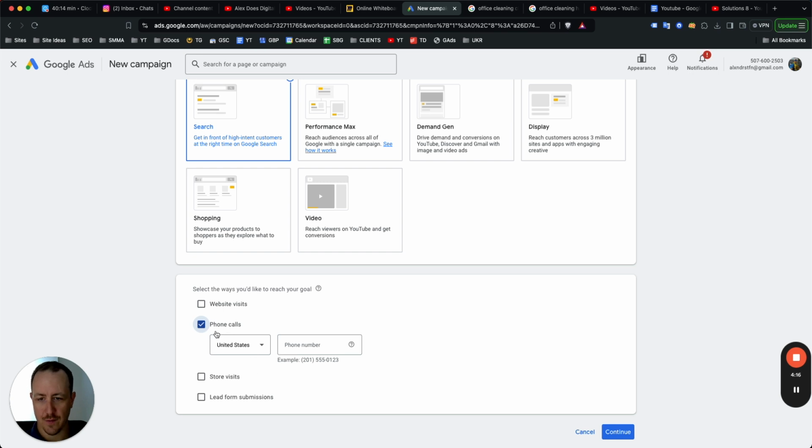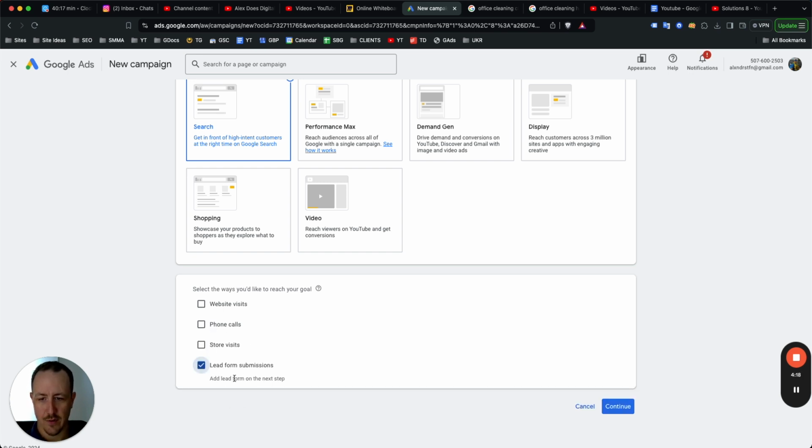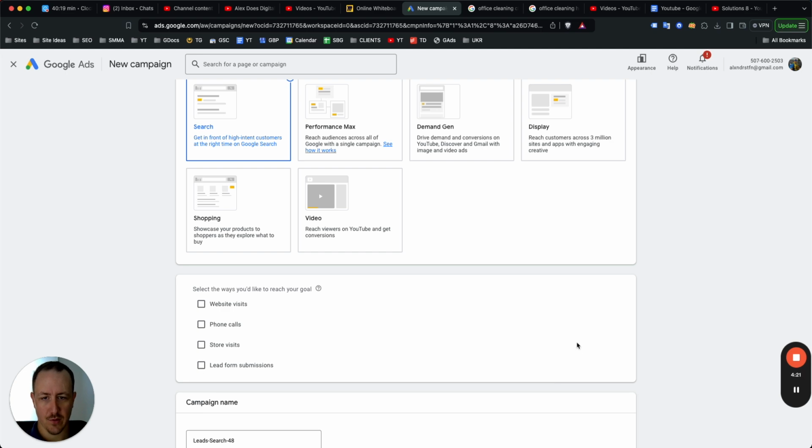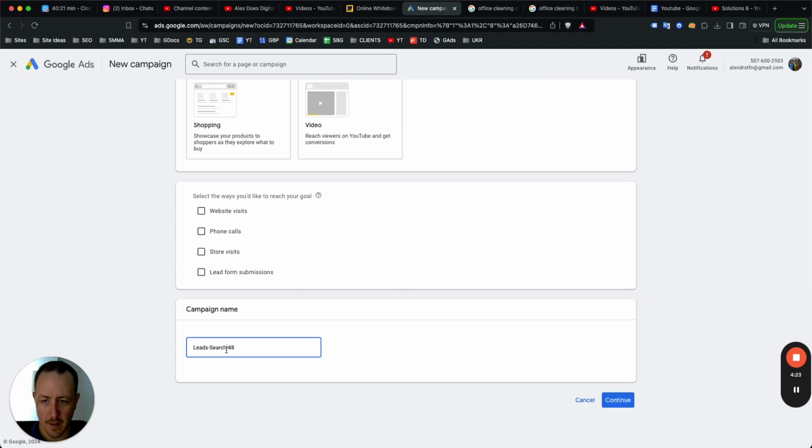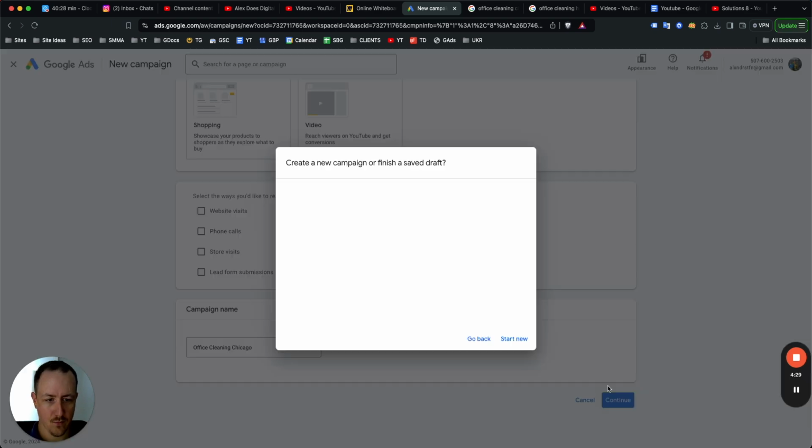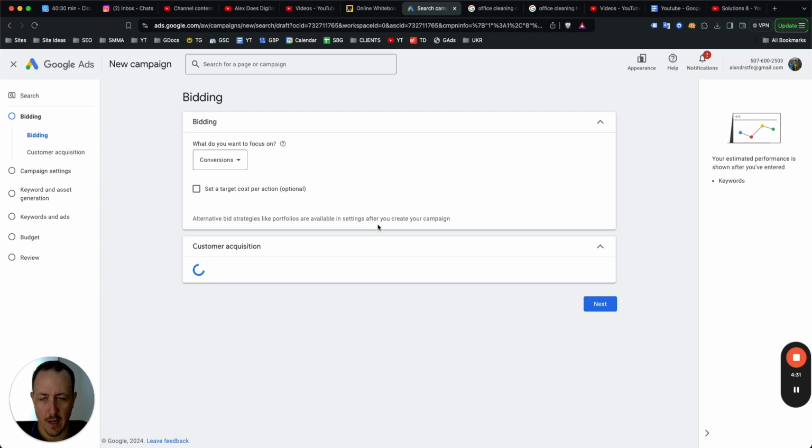If you click that, add your phone number. And there is an option here to add your lead form on the next step. So you're just going to want to follow through with that. For the purpose of this, we'll go office cleaning Chicago. This could be an ad group for you, but in this case, it's going to be a campaign for me, right? And you just start a new campaign.